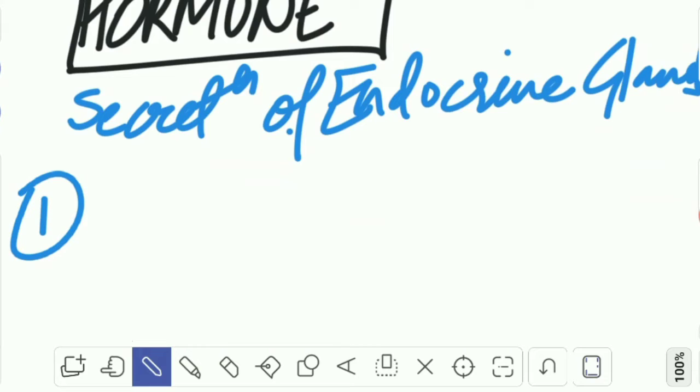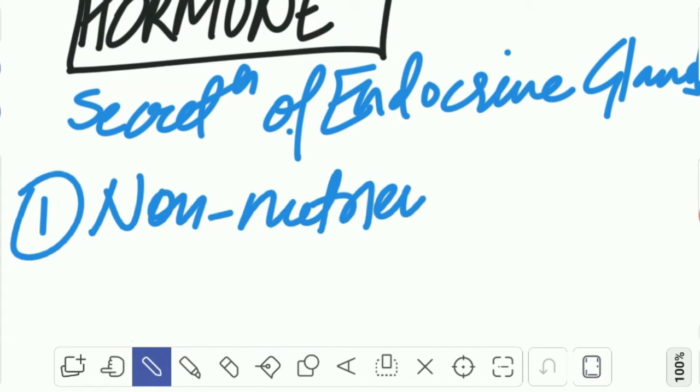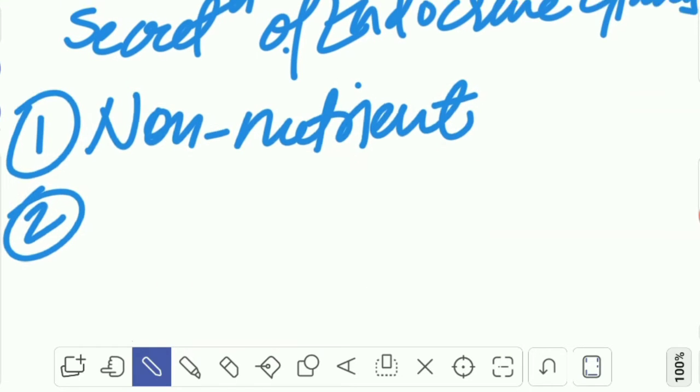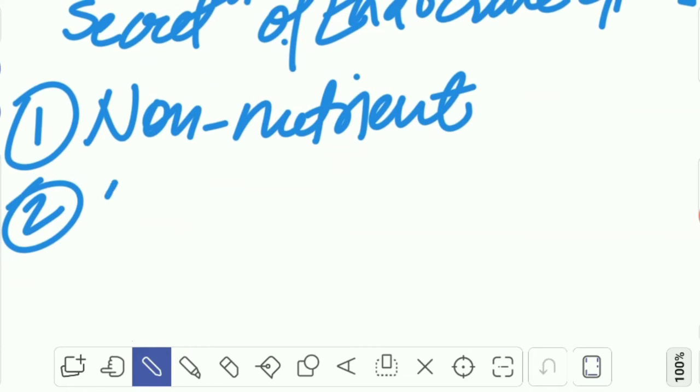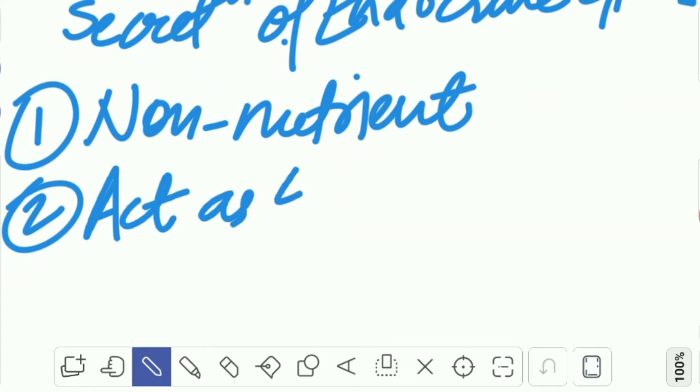So, firstly, these are non-nutrient chemicals. So, they don't contain any nutrients. They act as intercellular messengers.